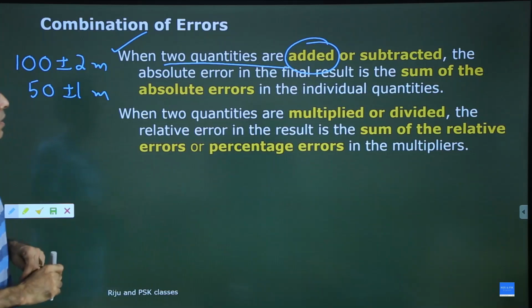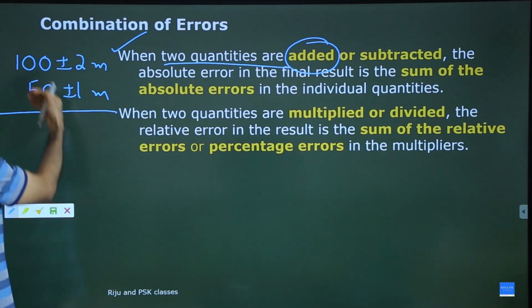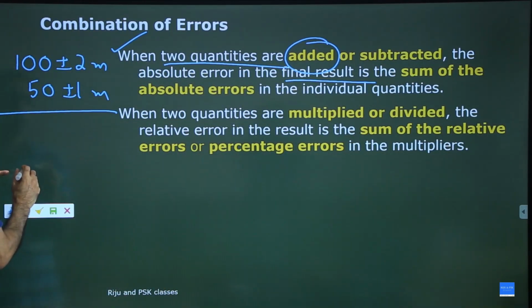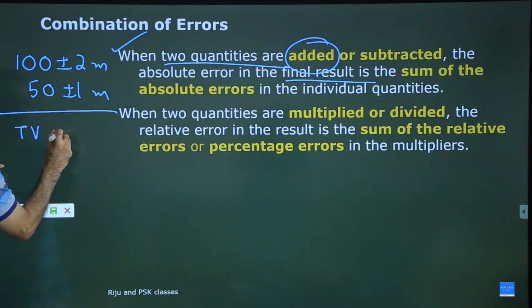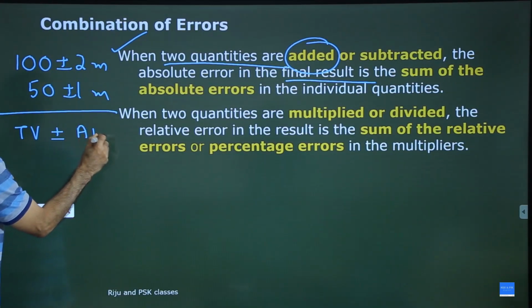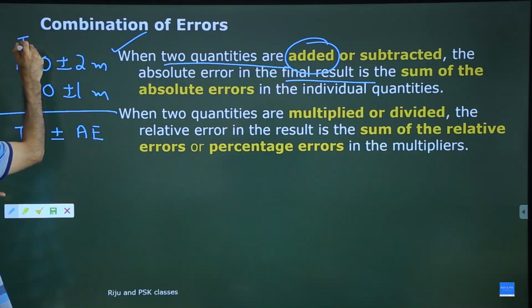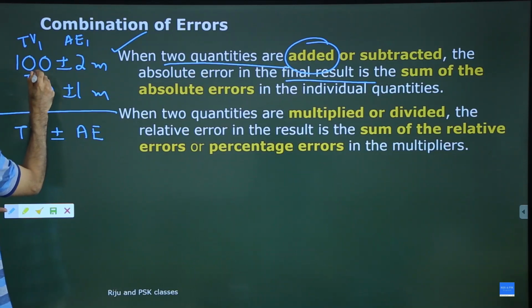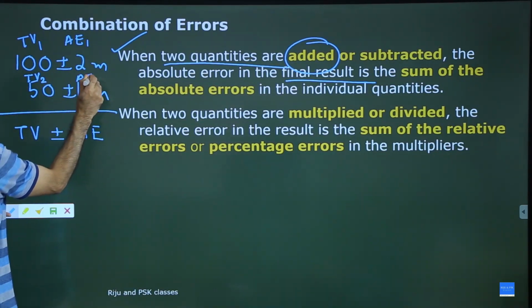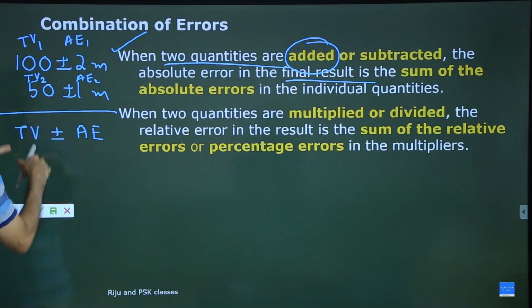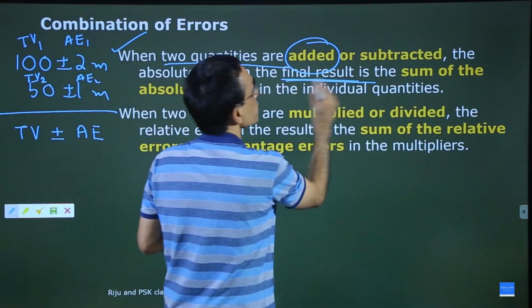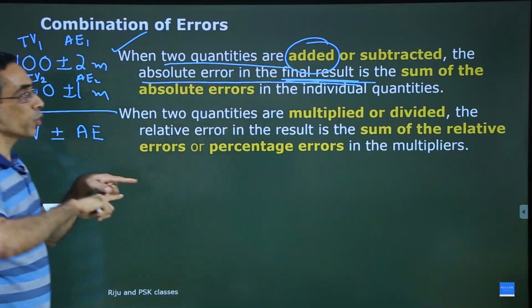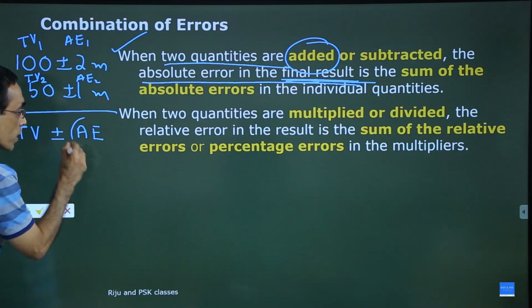Take the example of addition. Then definitely you will get a result. That is what we call the final result. And the final result will have a true value plus or minus absolute error, because here you have true value 1 and absolute error 1, and true value 2, absolute error 2. So when you add true value 1 and true value 2, you will get the final result. Now, the absolute error in the final result, that means this part. How to get this?